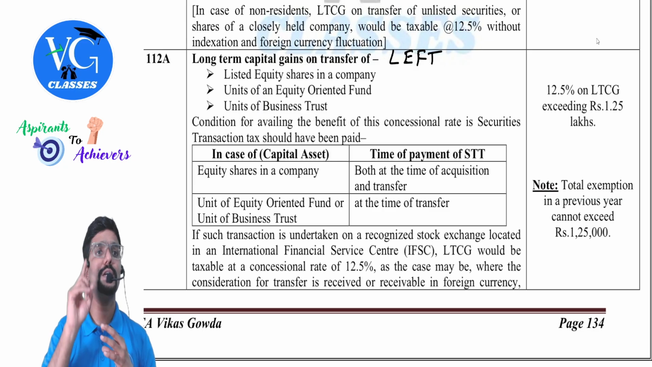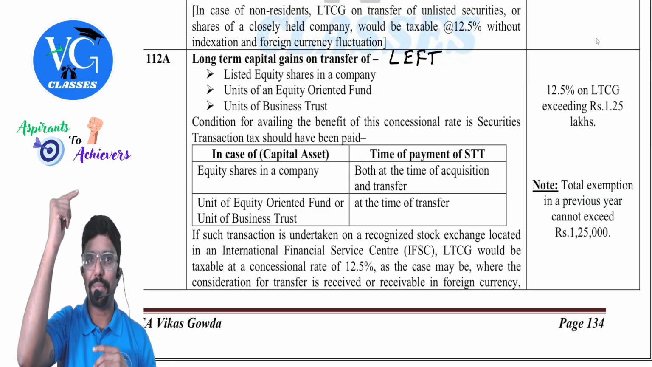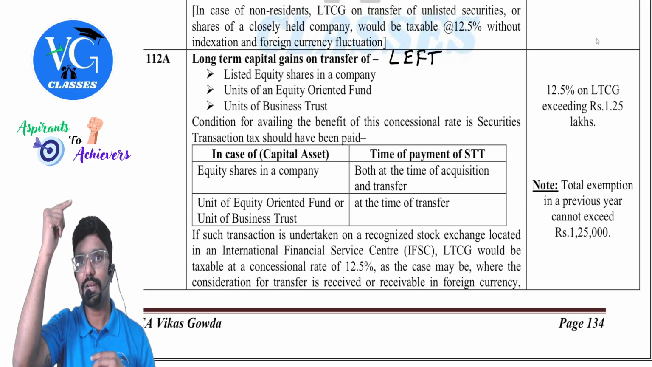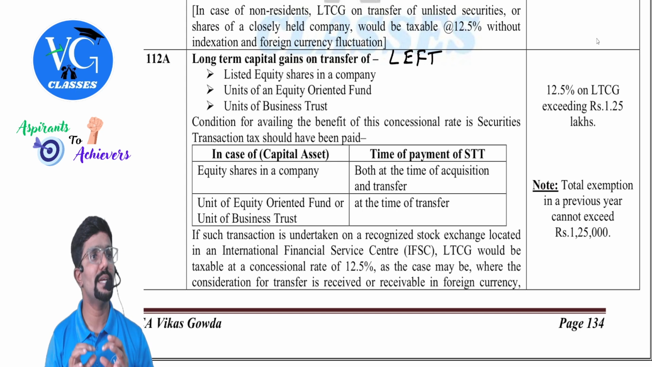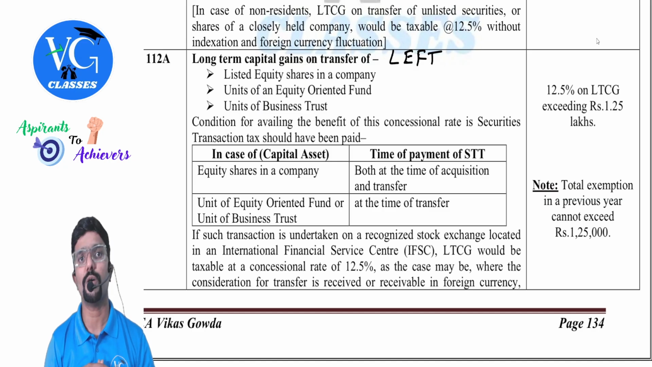Same way, assume my long-term capital gain on the sale of listed equity shares is only 1 lakh. Include the entire 1 lakh under the head capital gains. But while calculating tax, it will be 0 because it is within 1 lakh 25,000.